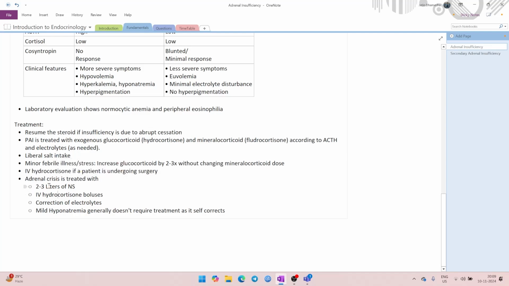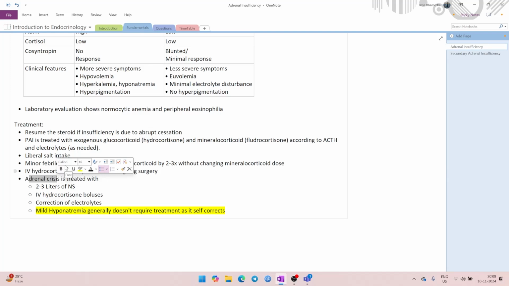Adrenal crisis is treated with 2 to 3 liters of normal saline, and after that you give IV hydrocortisone. Correction of electrolytes: mild hyponatremia generally does not require treatment as it self-corrects. So the only thing important for adrenal crisis is this sentence. Everything else is intuition. A patient with adrenal crisis will present with hypovolemia, hyponatremia and hyperkalemia.